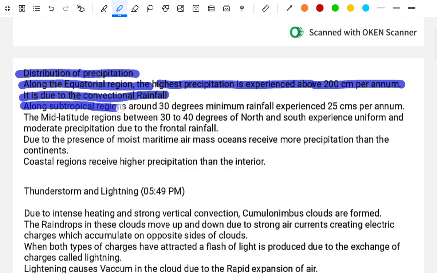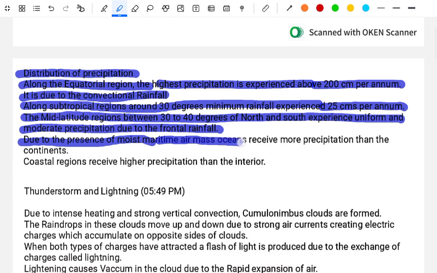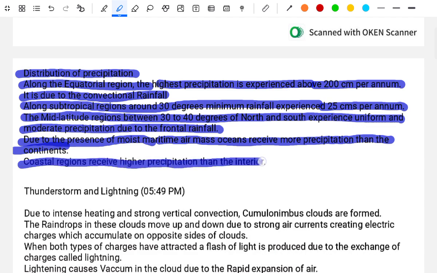Around 30 degrees, the minimum rainfall of 25 centimeters per annum is experienced. The mid-latitude region between 30 and 40 degrees north and south experiences uniform and moderate precipitation due to frontal rainfall. Due to the presence of moist maritime air, coastal regions receive more precipitation than the continental interior.